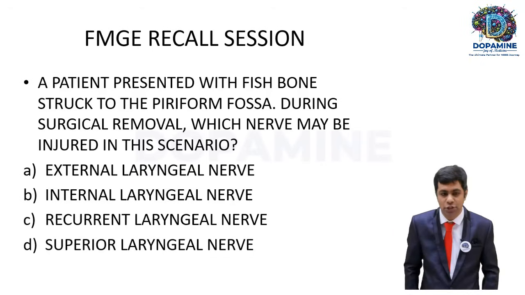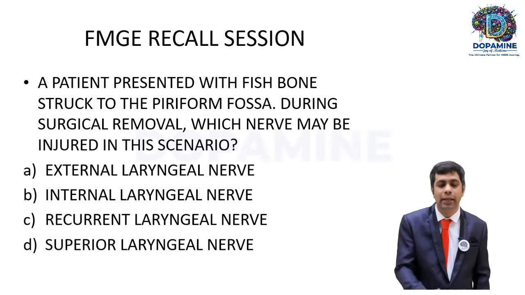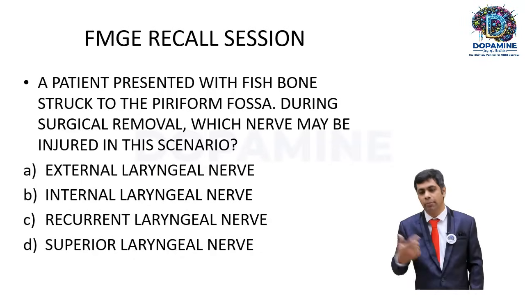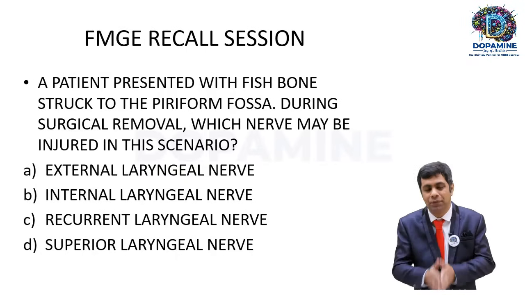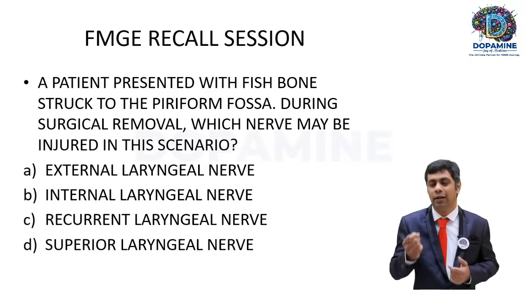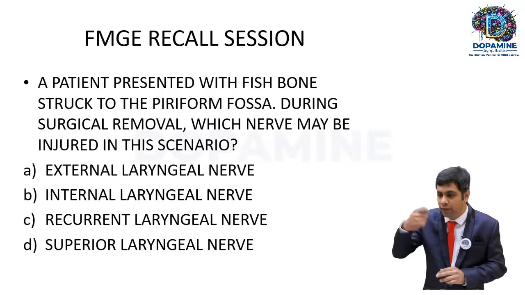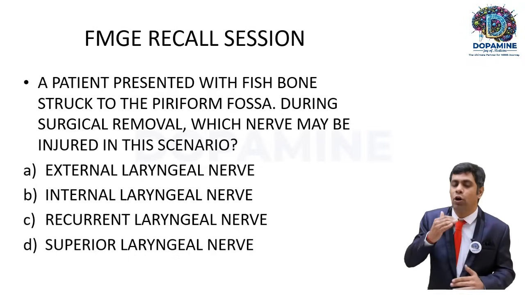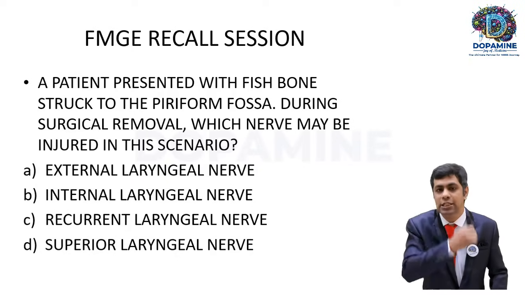Next question, a very easy one, very simple one. A patient presented with a fish bone stuck in the pyriform fossa. During surgical removal, which nerve may be injured in this scenario? If you may recall from your MBBS class, the pyriform fossa is also called the smuggler's fossa. In those days, they used to smuggle diamonds, pellets of diamonds in this fossa. When they try to evacuate the pyriform fossa, the nerve in very close contact with the mucous membrane there is the internal laryngeal nerve.